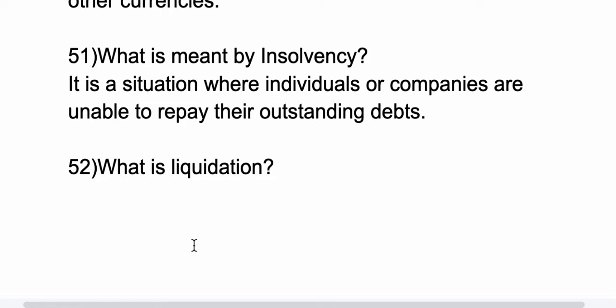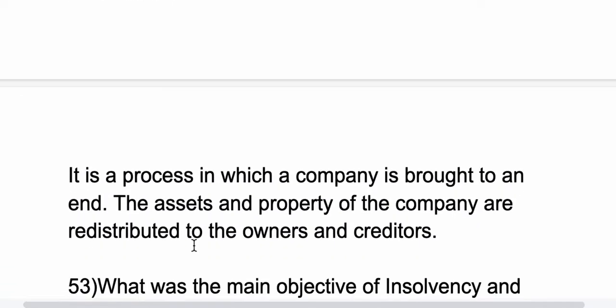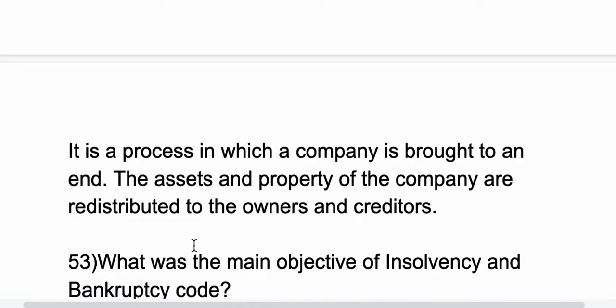So it is a situation where individuals or companies are unable to repay their outstanding debts. 52nd question, what is liquidation? So it is a process in which a company is brought to an end. The assets and properties of the company are redistributed to the owners and creditors.